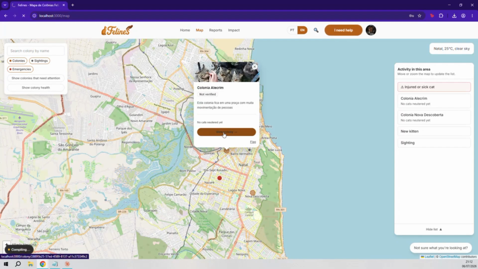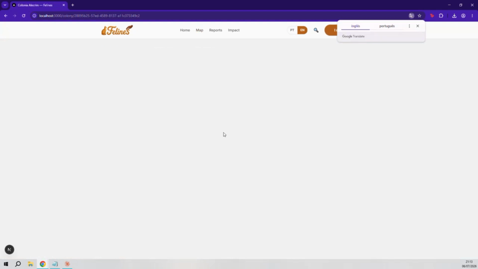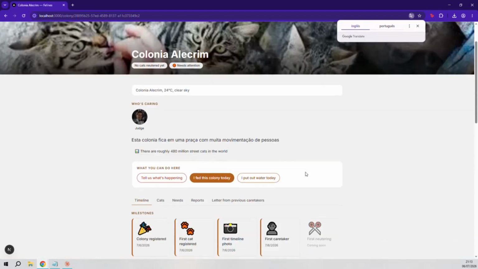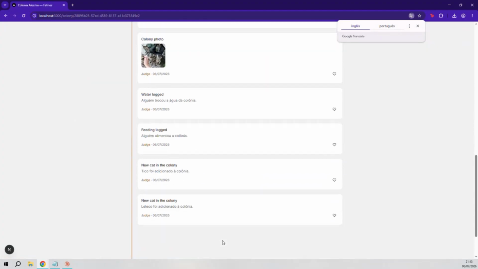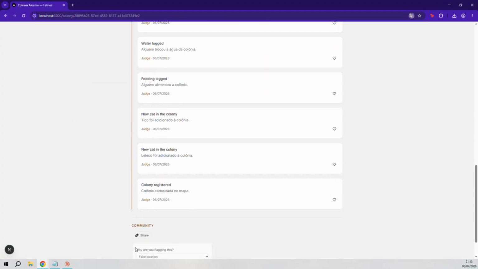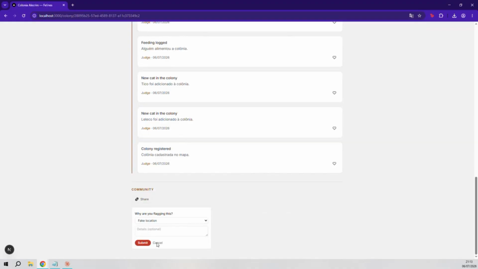The gray pins are sightings. When 3 or more cluster within 200 meters, the system automatically suggests a new colony and notifies nearby caretakers. The weather card updates in real time based on wherever the map is centered, not a fixed city. This powers the automatic extreme weather notifications. When a colony's area experiences dangerous heat, cold, or rain, caretakers are alerted. 1 notification per colony per day.